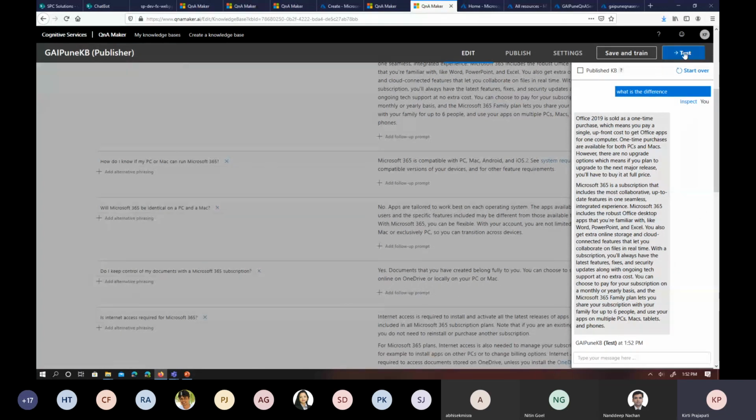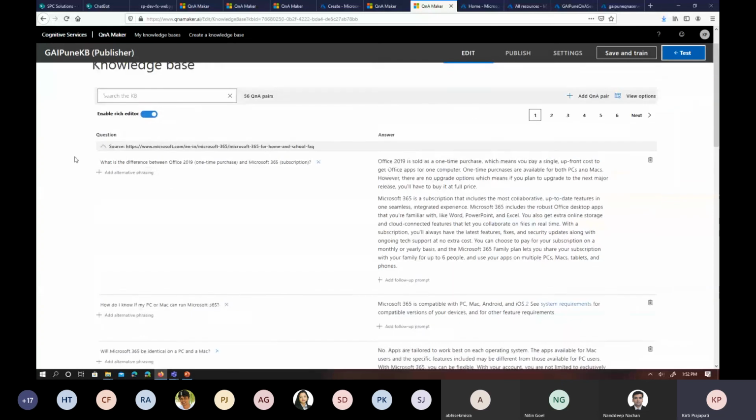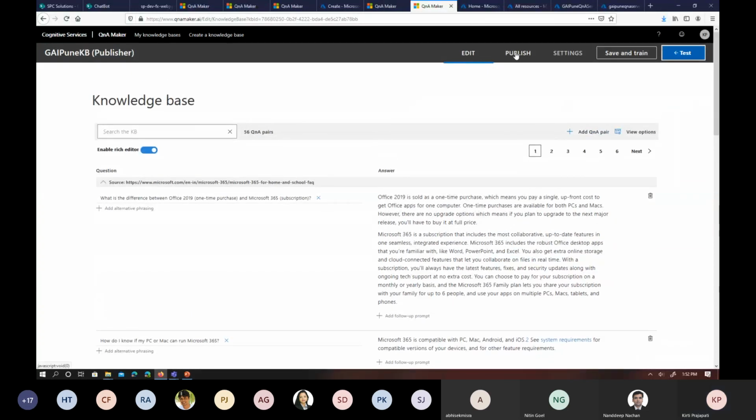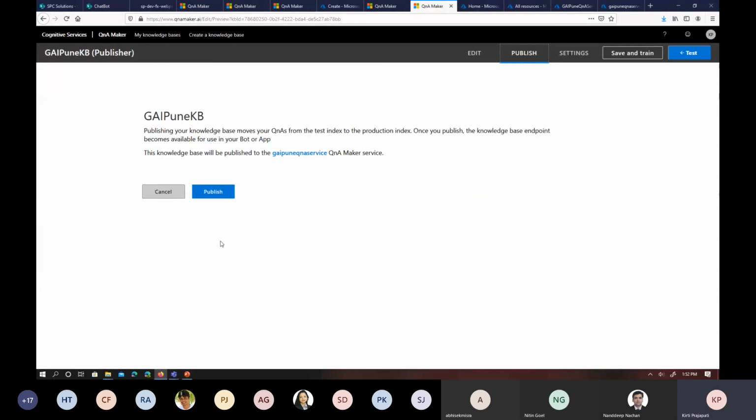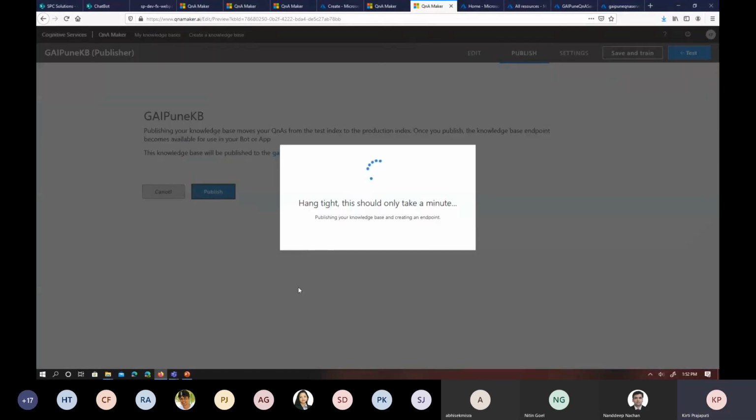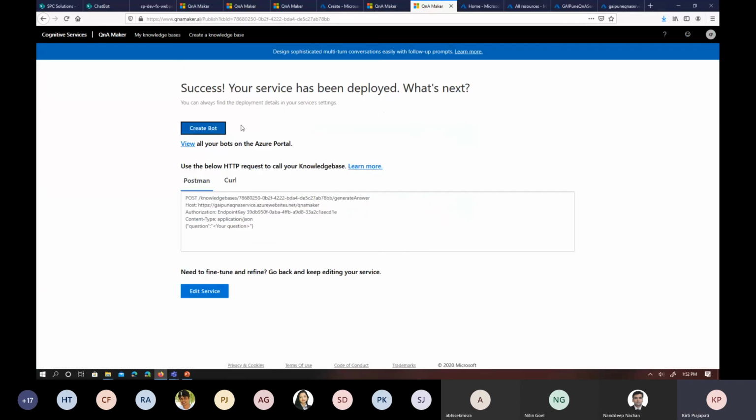Once you are comfortable with that, you can publish the knowledge base. And once you publish that, it will allow you to create the bot. So till this screen, we are done with creating the knowledge base.